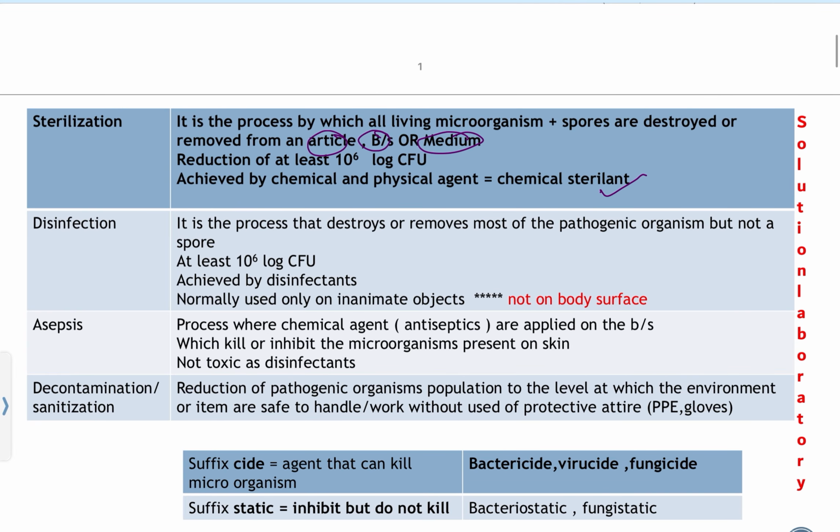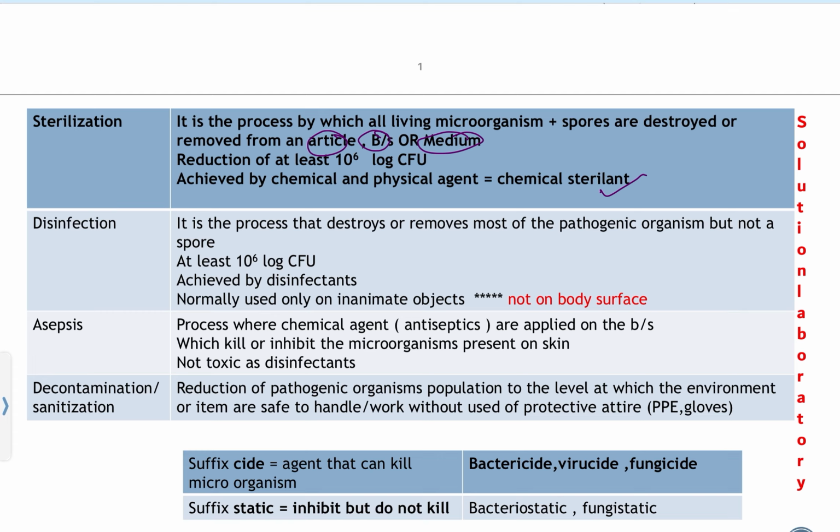And another is disinfection, similar to sterilization, but in disinfection, we cannot remove or destroy spores. Disinfection results in the destruction or removal of pathogenic organisms but not spores.